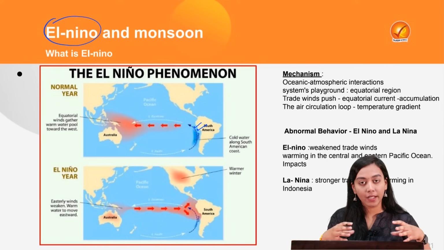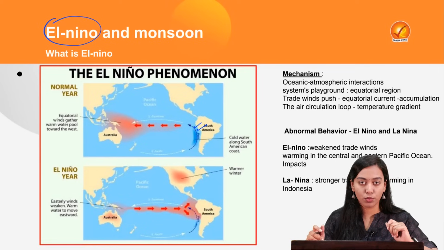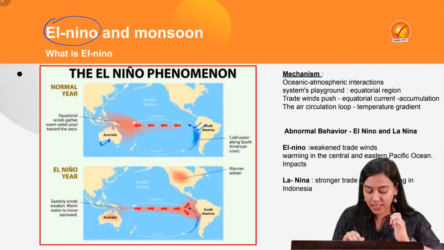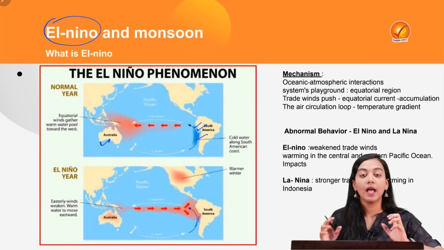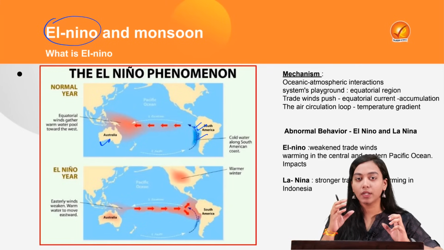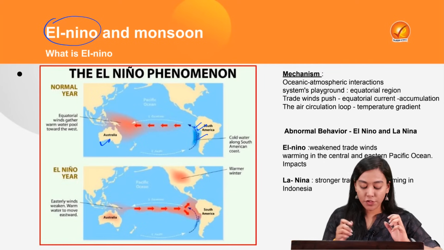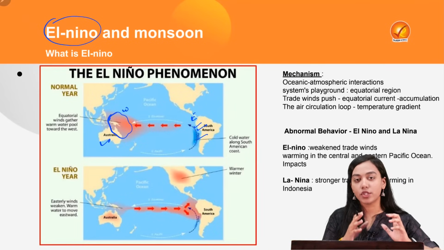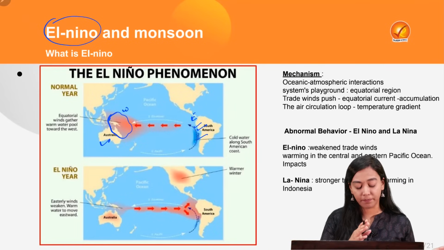If you look at the playground over here, which is the equatorial Pacific Ocean, you will be able to see two coasts, two sides of it. One is the Australian coast and the second is the South American coast. In a normal condition, because of the equatorial counter current which moves from east to west, there is a development of low pressure on the Australian coast, or in the Western Pacific.